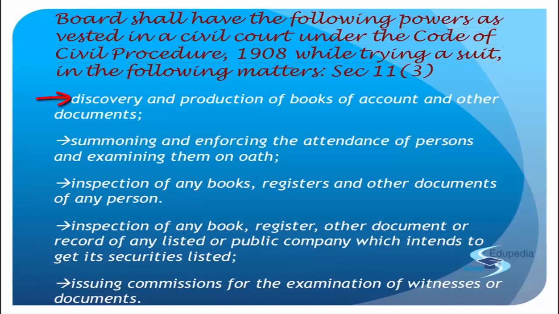Number 1, discovery and production of the books of account and other documents. If SEBI feels that something is going wrong and wants to understand and investigate, then they can order the discovery of the books. The company will have to produce their books in front of SEBI. And whatever other relevant documents SEBI requires, SEBI can call for them. They will call for those books, records, documents, accounts at the place where SEBI wants and at whatever time SEBI gives.